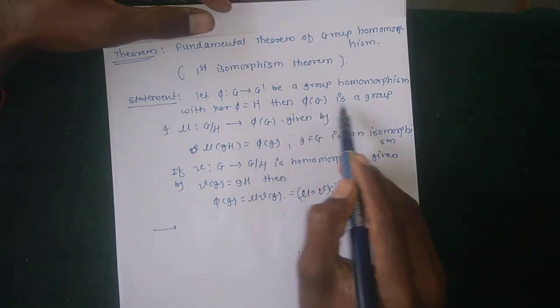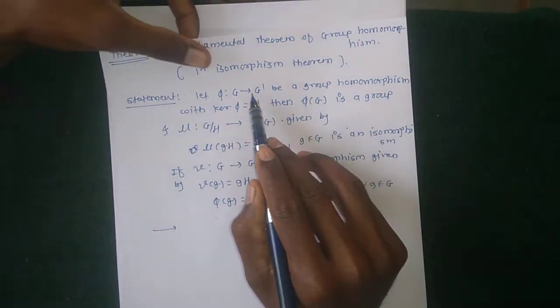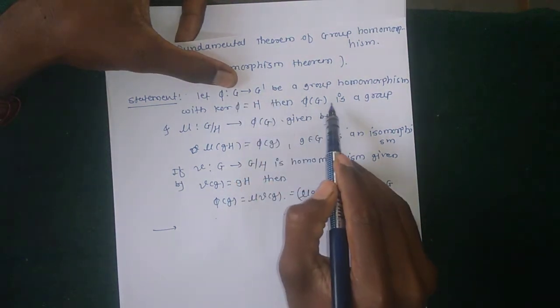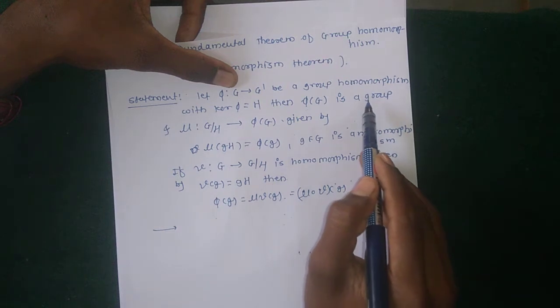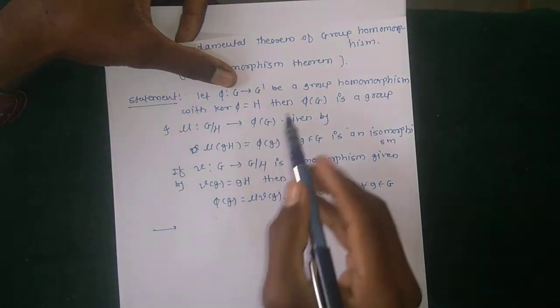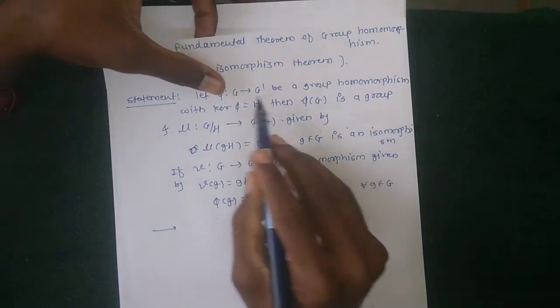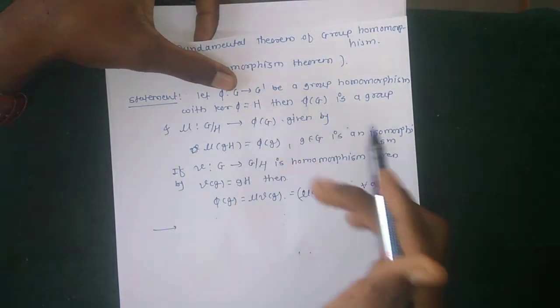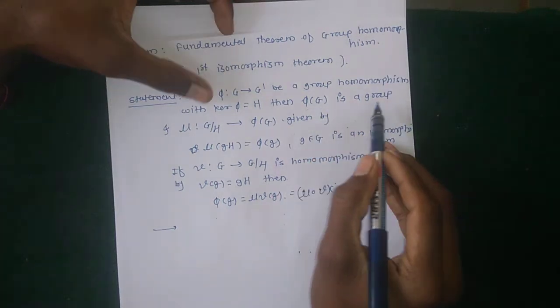By the homomorphism property, since G is a group, phi of G must be a group.